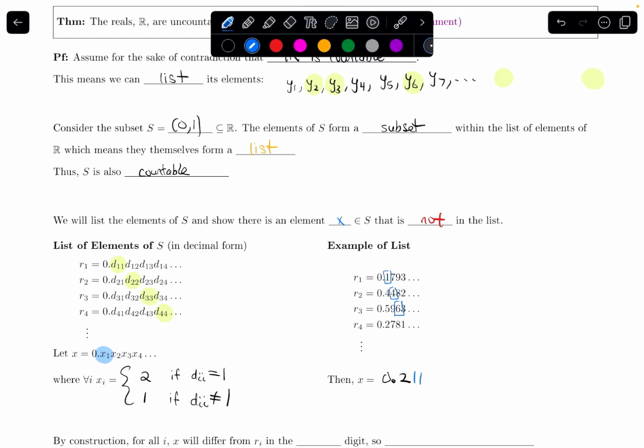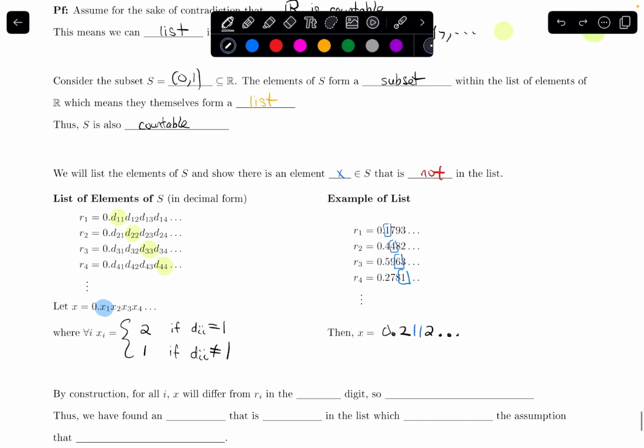Okay, and the next diagonal digit is 1. So I'm in the top case. In the top case, I'm going to make that corresponding digit of x be 2 so that it's different. Okay, so it's going to be a 2. And this will keep going depending on what the next real numbers are in this list. But the way I'm constructing this new number x, no matter which digit I'm looking at, it's always going to be different from any of these numbers in my list in the ith digit. So in whatever that diagonal digit is, it's always going to be different from that diagonal digit.